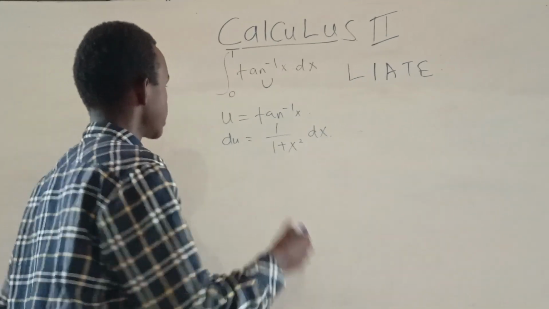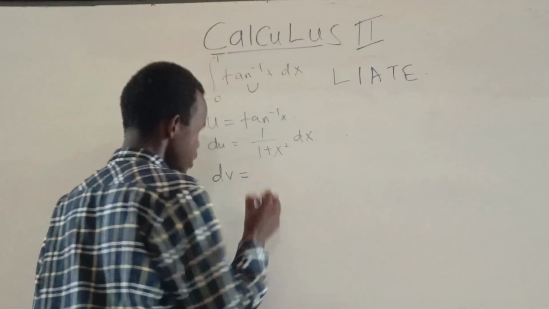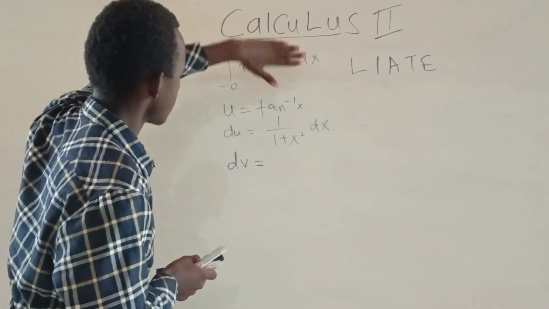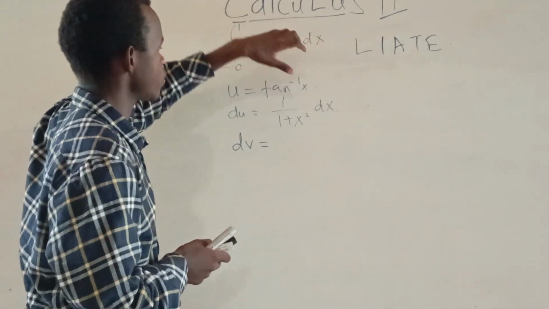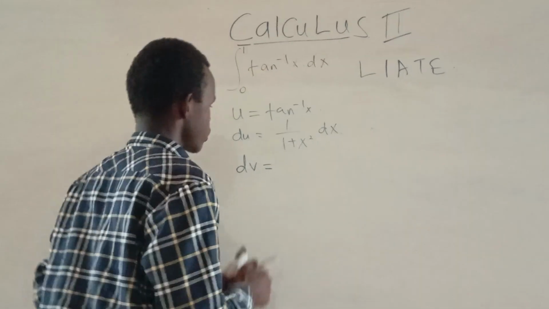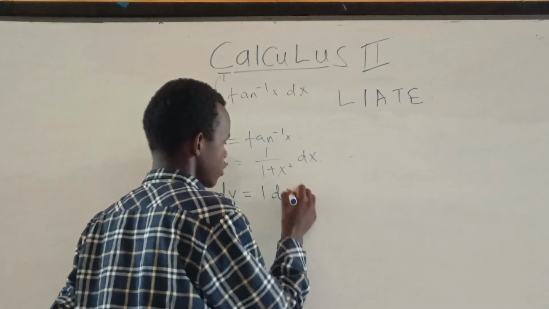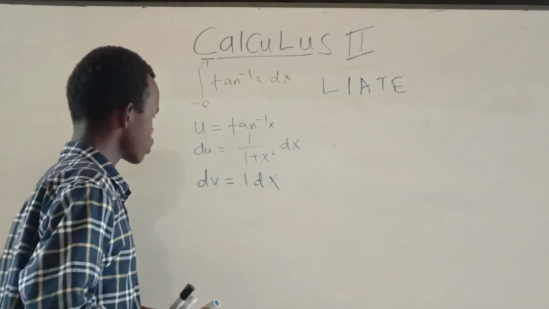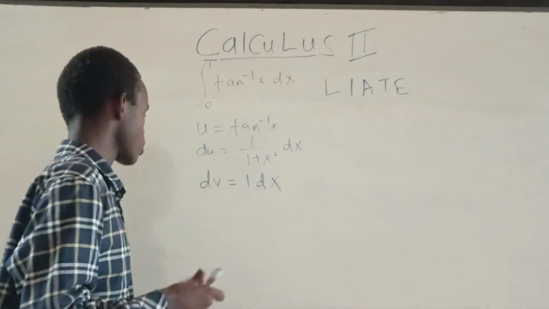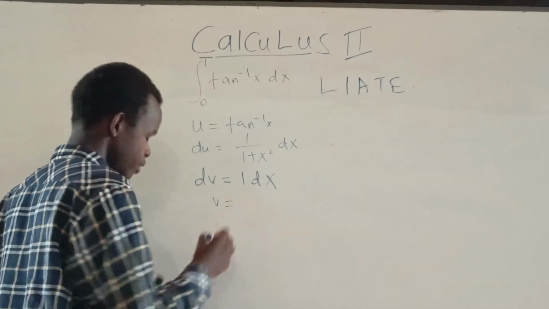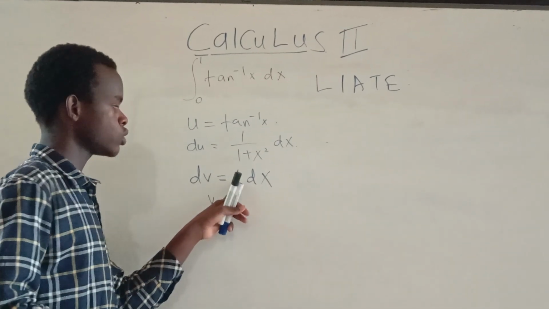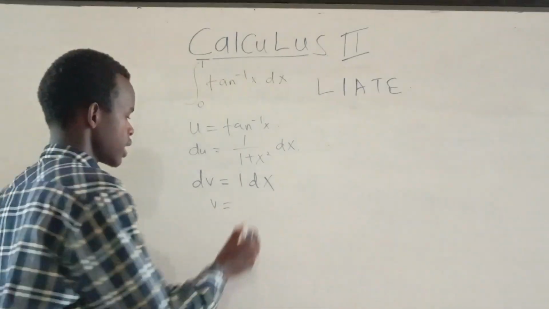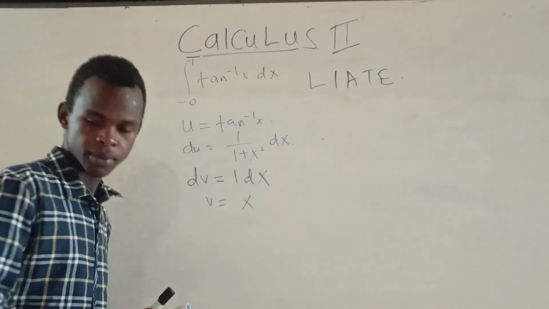So our dv will be what remained inside the integral. We removed tan inverse of x, so we remained with 1 dx. So we remained with 1 d of x. From our formula of integration by parts, we'll have to compute our v. As I told you from the previous video, we know how to integrate 1 dx. It's just the same as x. I'll try to be quick.